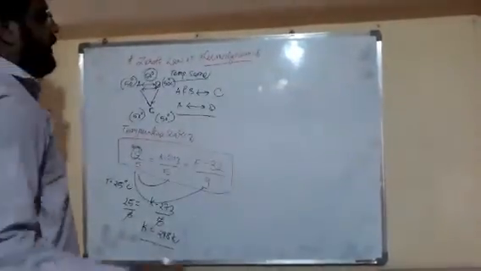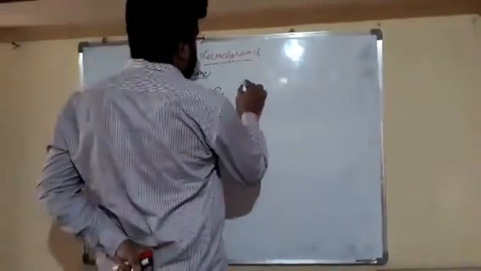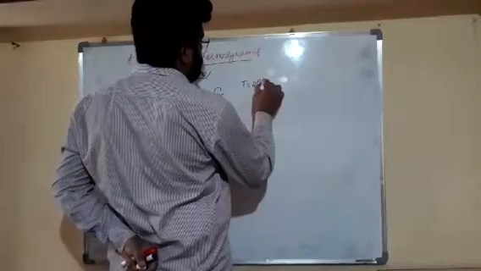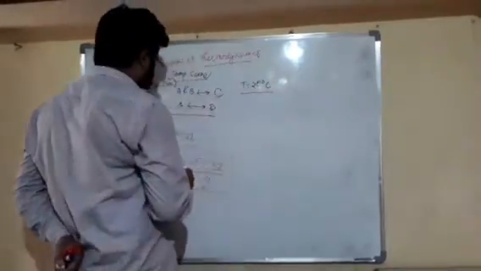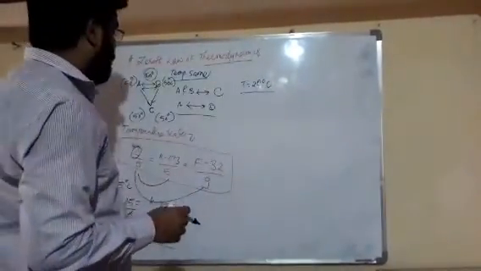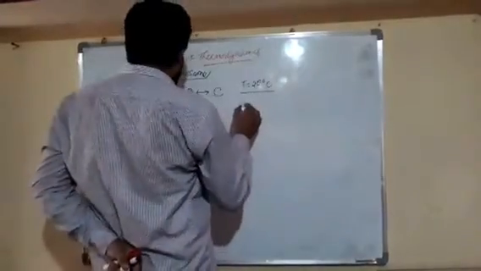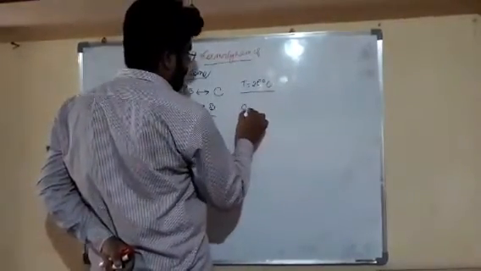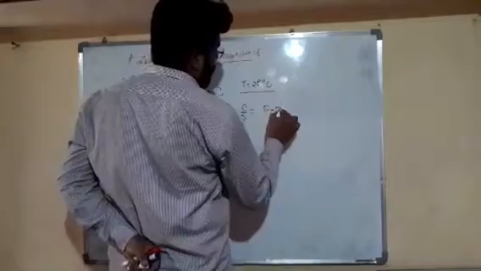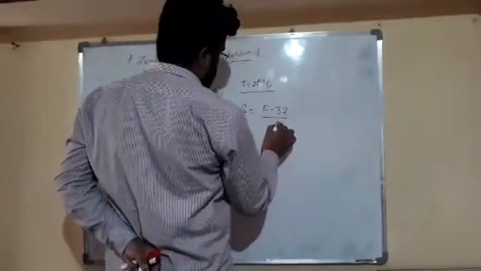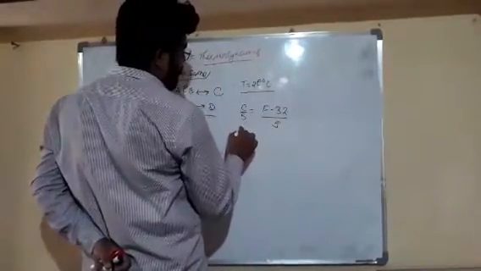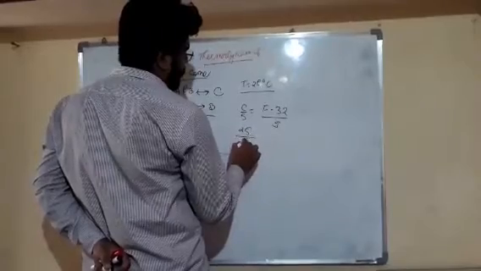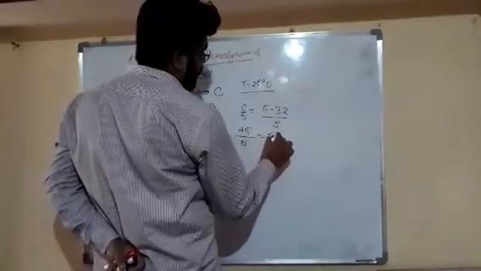If our temperature is equal to 25 degrees Celsius, friends, then how can we convert it into Fahrenheit? We know that Celsius upon 5 is equal to F minus 32 upon 9. So friends, Celsius is equal to 25, 25 by 5 equals F minus 32 upon 9.